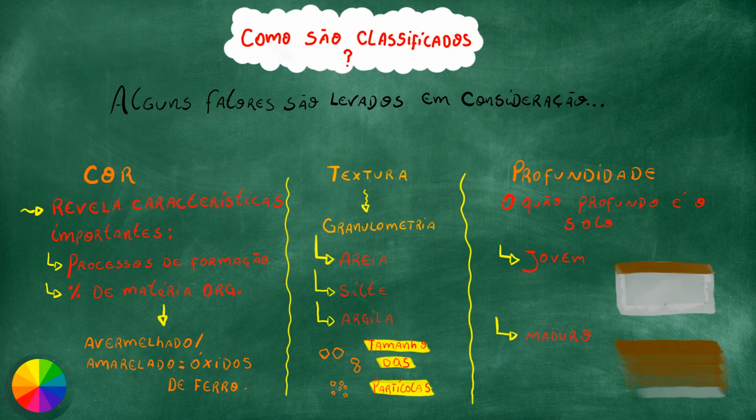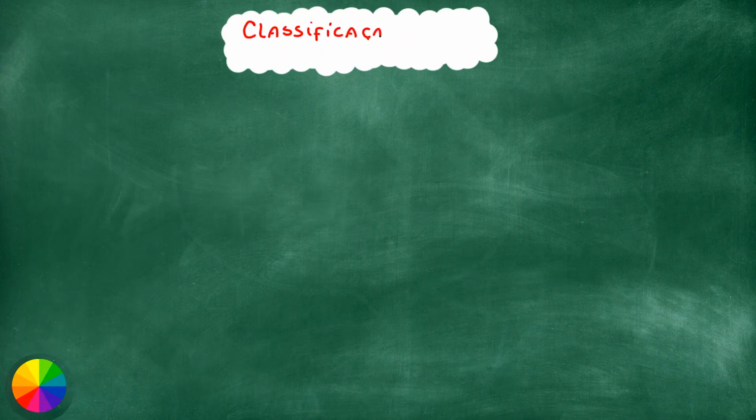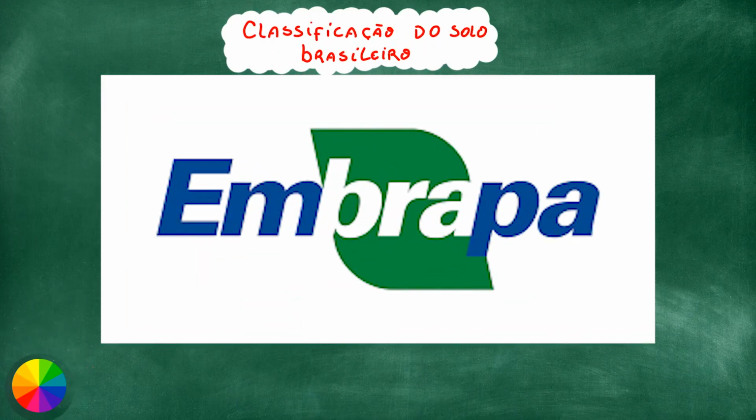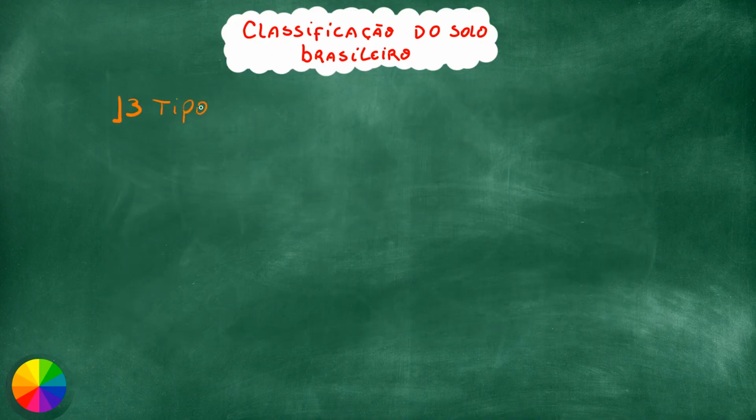That said, let's finally get into the classification of Brazilian soils. And the organization that made this classification, which is the official one, was Embrapa, which is the Brazilian Agricultural Research Corporation. And it classified Brazilian soils into 13 main types. But before we get to know them, just a quick note.